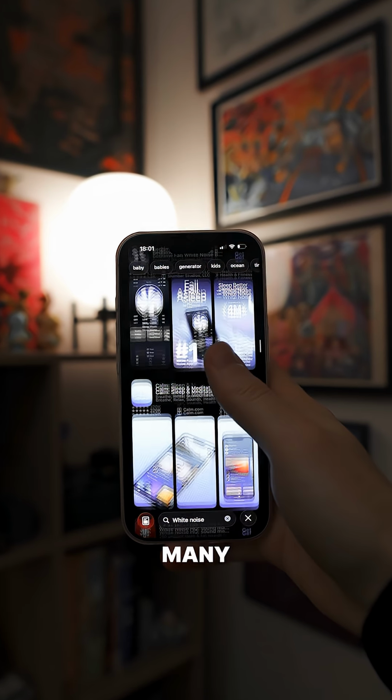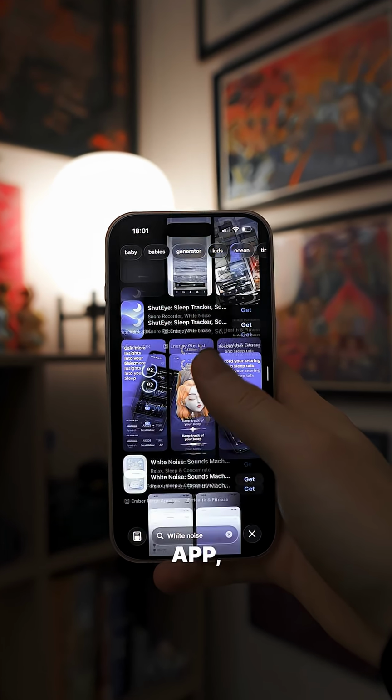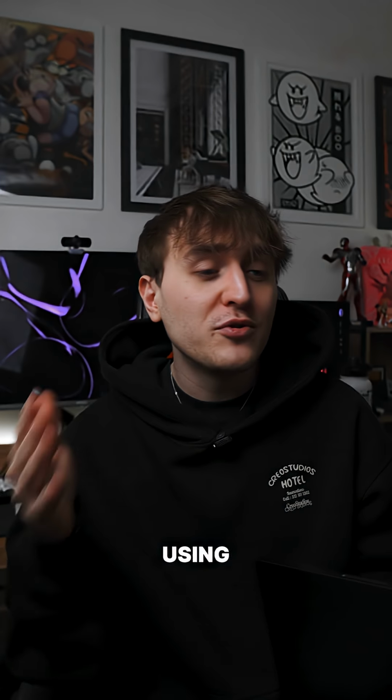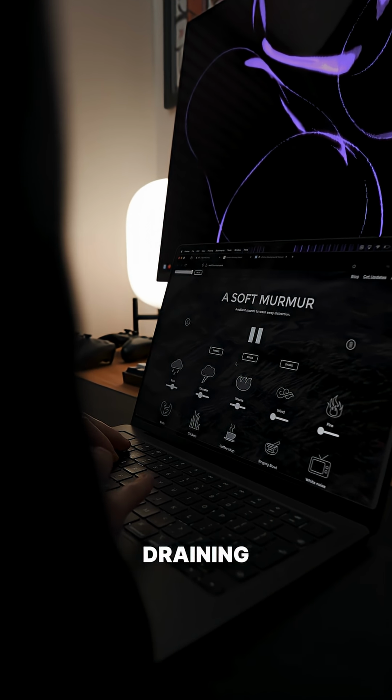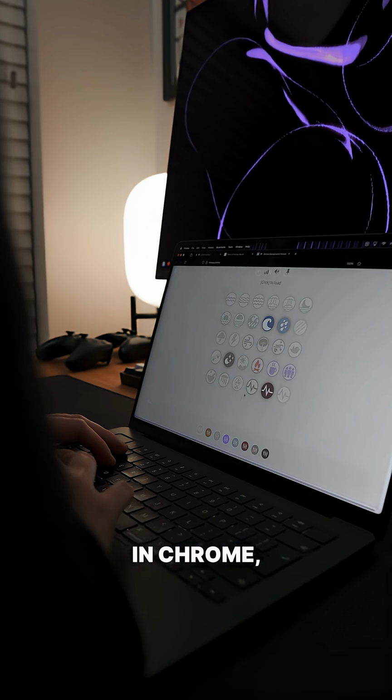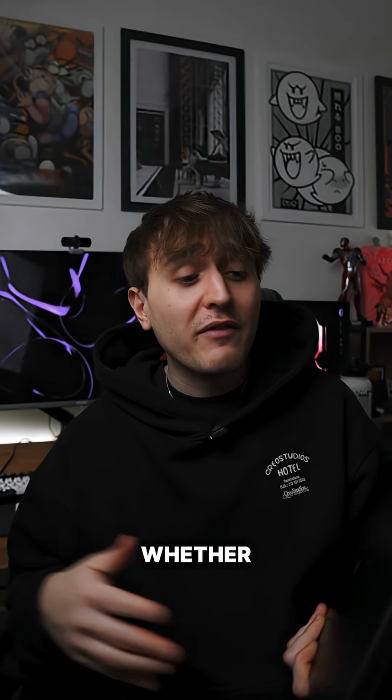And I know there are so many people out there that are paying for a white noise app or a white noise subscription or using Spotify or even just using a tab in their browser. But the best thing about this one is that it runs natively on your Mac, meaning that it's not draining battery like a browser tab would be in Chrome, and you can just use it in the background of whatever you're doing, whether that be working, studying, sleeping, or even while you're on a call.